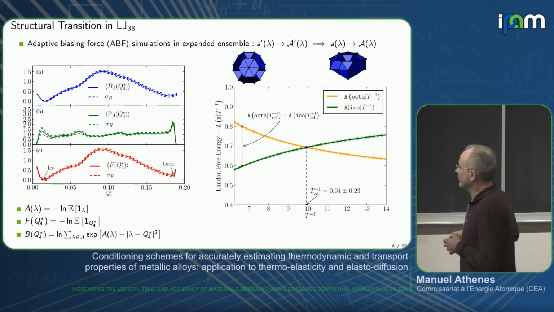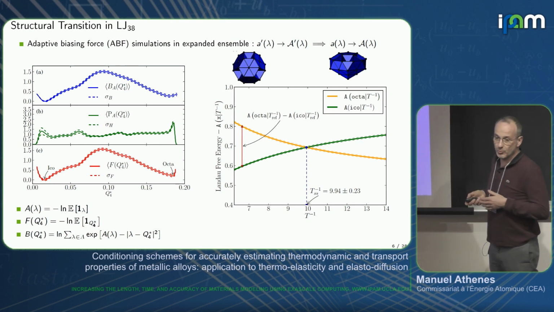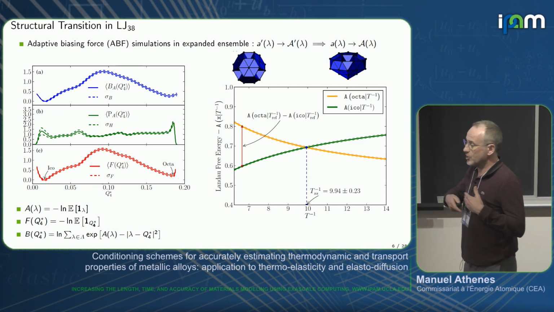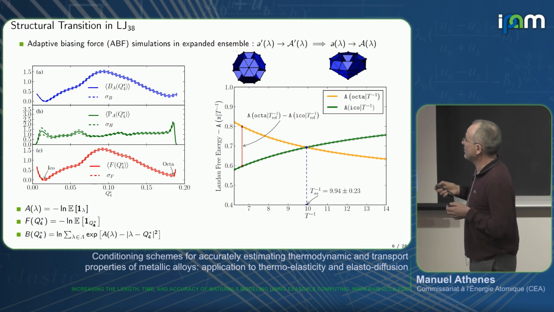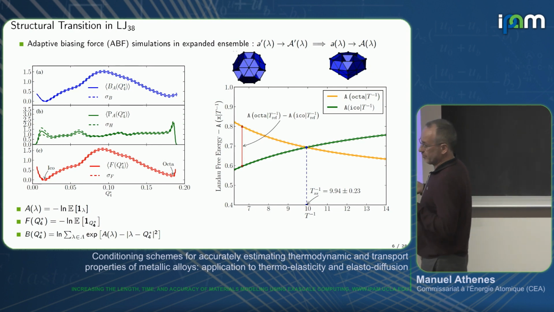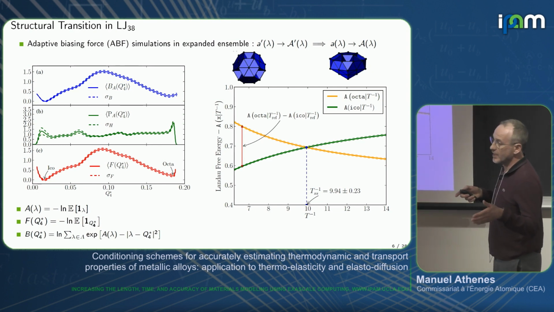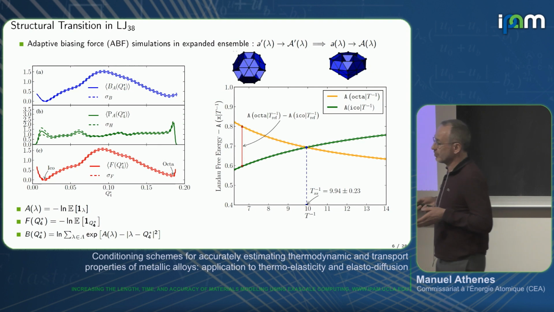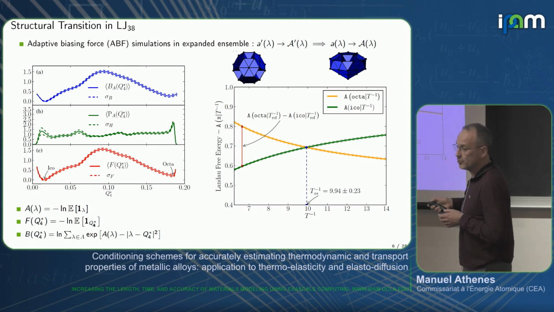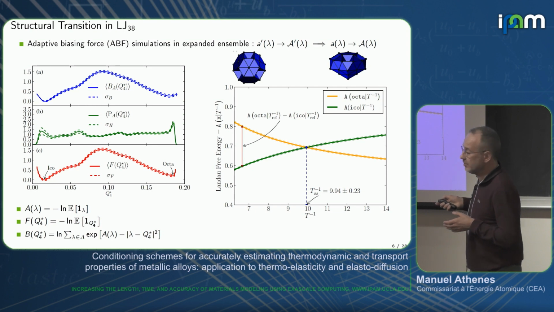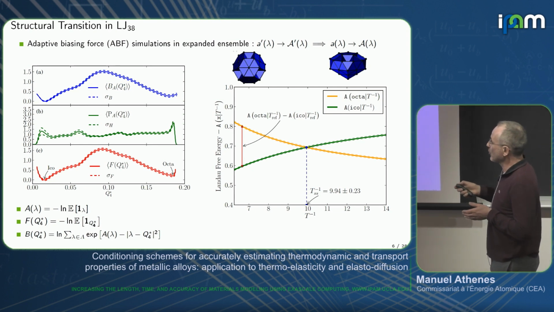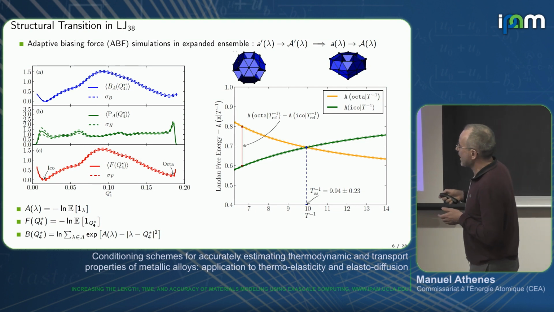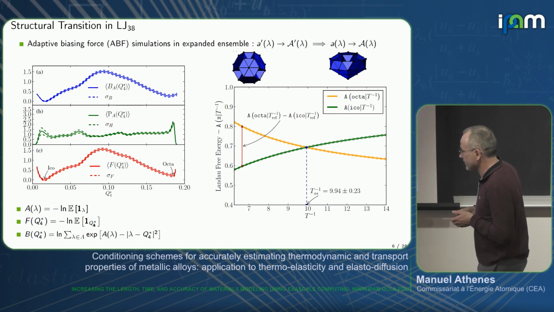As an example of this algorithm, we can compute the free energy barrier for the transition. We consider the famous LJ38 cluster, where the transition between the octahedral and icosahedral structure is quite difficult to simulate because we don't have a good reaction coordinate. But we can do the simulation at high temperature, where the Q4 order parameter can be used to sample both. And so we have an ergodic sampling at this high temperature, so we can obtain the bias used in the simulation. Here it's this definition.